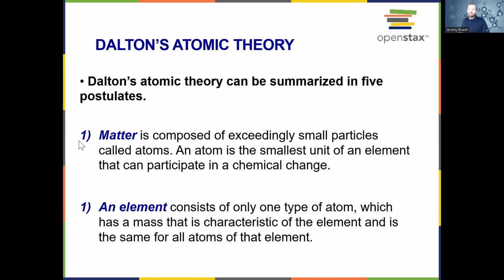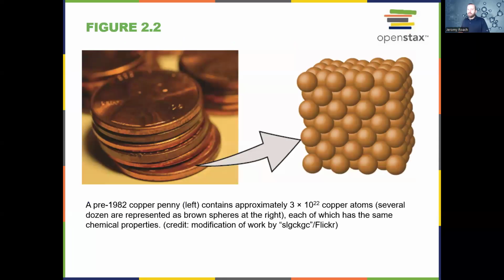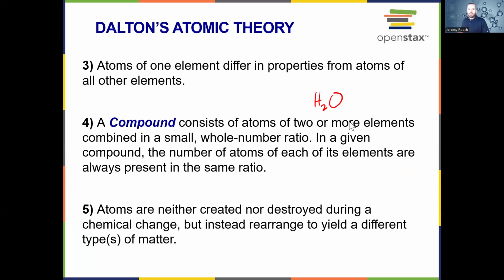Matter is composed of small particles called atoms. An atom is the smallest unit of an element. Elements consist of only one type of atom, and it's the same for all the atoms in that element. So here we have a copper penny. This is made just of copper, and these are the copper atoms.